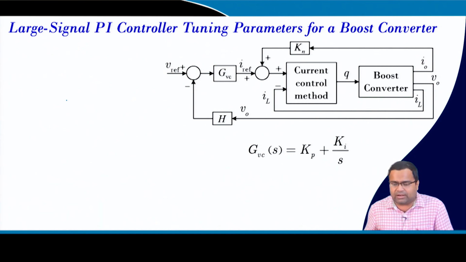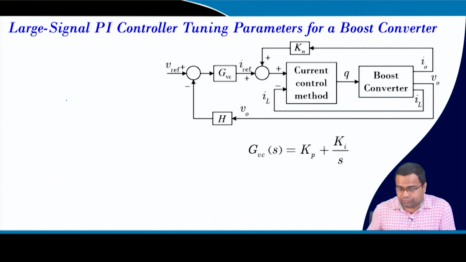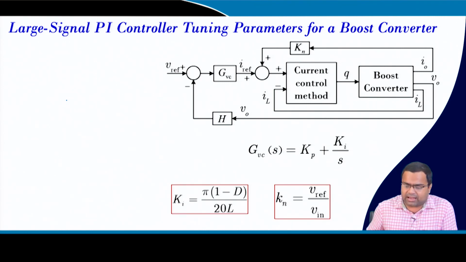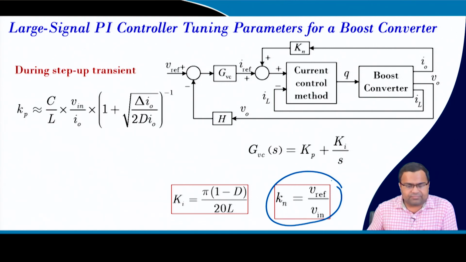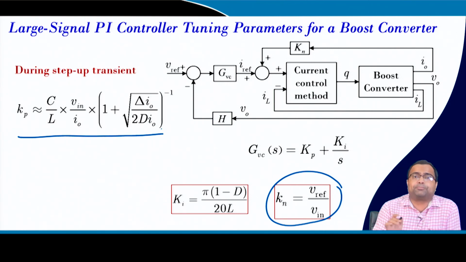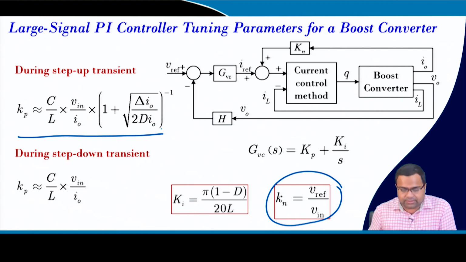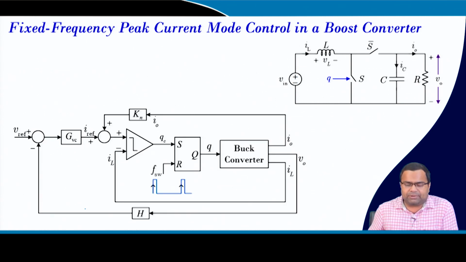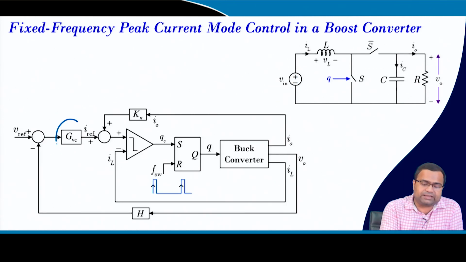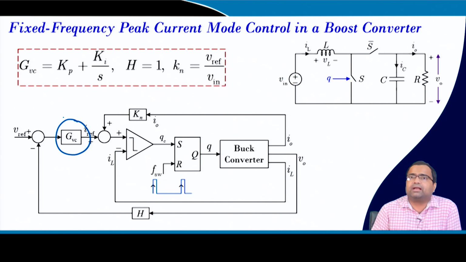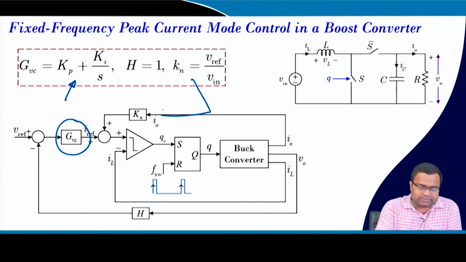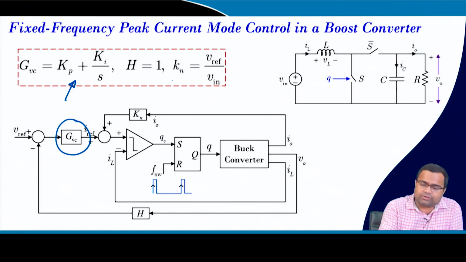Now, if you take a boost converter, again you can do current mode control with normalized load current feed forward, and here the normalization factor will be Vref by Vin. And we have derived for step up transient the proportional gain can be approximated by this, for step down it can be approximated like this. Now, we can implement in fixed frequency control, we have to set the right parameter, okay, it is a PI controller, kn equal to this, that means, sorry, this is the kn. So, our kn equal to this,